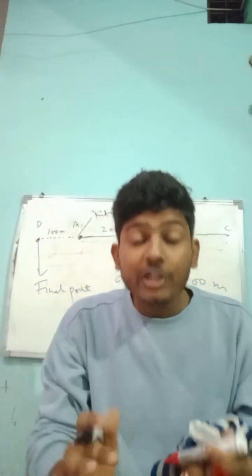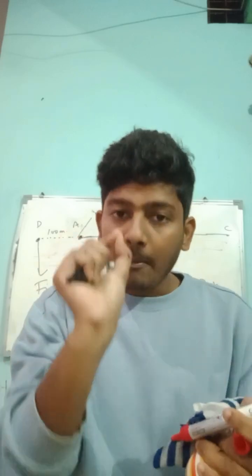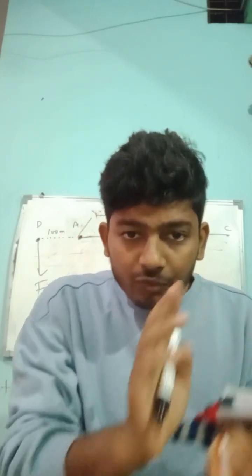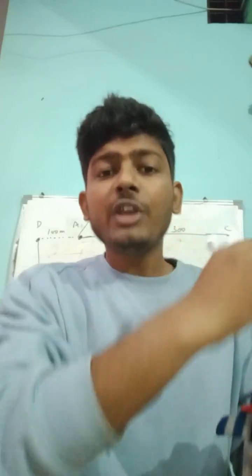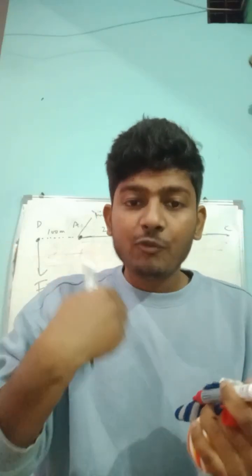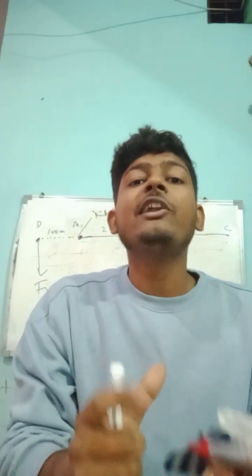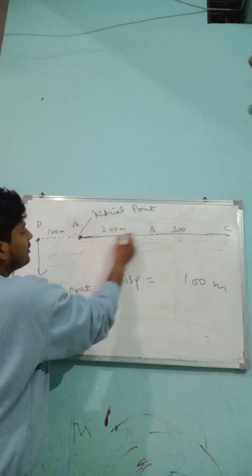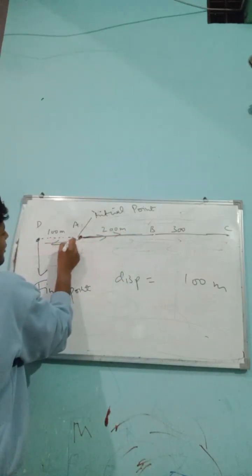When a body, just listen to me, when a body moves in the opposite path from where it just started its motion, then displacement will be negative. Just understand now. Journey started in this direction, and ends in the opposite direction.